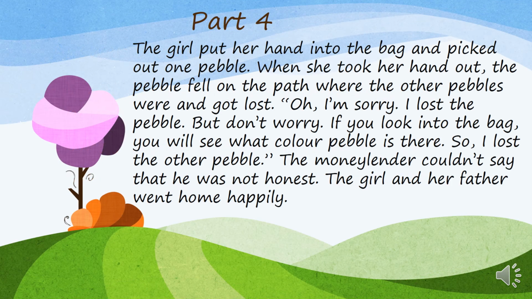Let's read part 4, the last part. The girl put her hand into the bag and picked out 1 pebble. When she took her hand out, the pebble fell on the path where the other pebbles were and got lost. Oh, I'm sorry, I lost the pebble. But don't worry. If you look into the bag, you will see what color pebble is there. The moneylender couldn't say that he was not honest. The girl and her father went home happily.